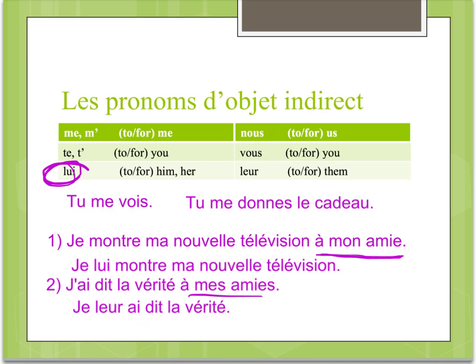Now you'll notice here that even though this is plural and feminine, and we're in the passé composé, we are not making agreement. So hooray for that. With indirect object pronouns, there is no agreement going on in the passé composé, none at all. Whereas if you'll recall, with the direct object pronouns, we did, where we had to put the E or the ES or the S on the end of the past participle. So write that in your notes, no agreement with indirect object pronouns.